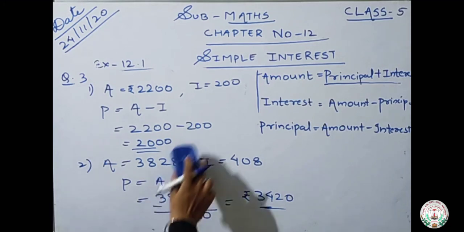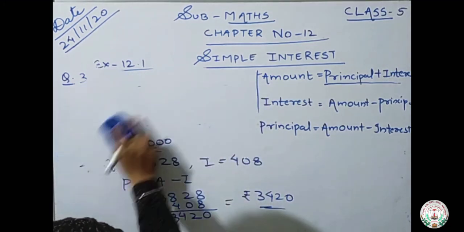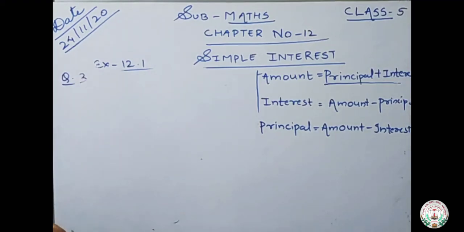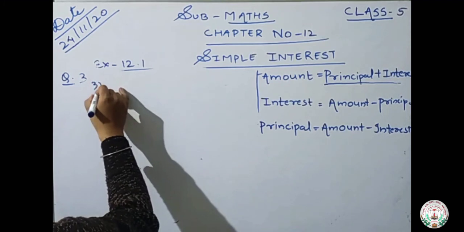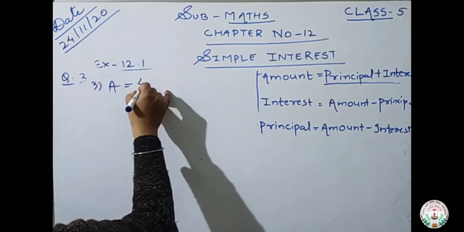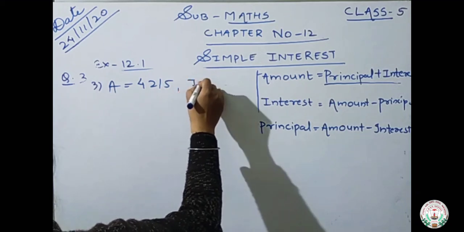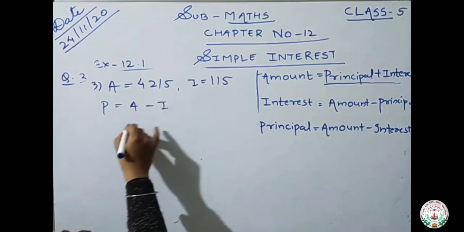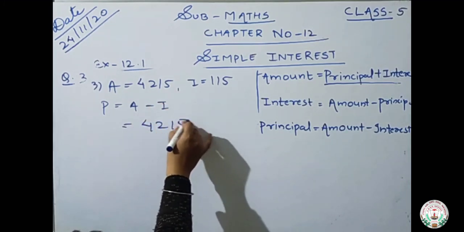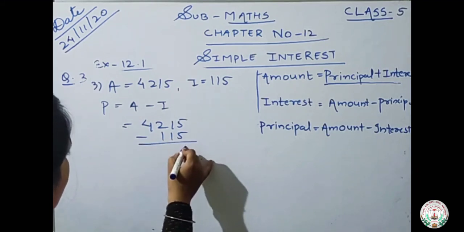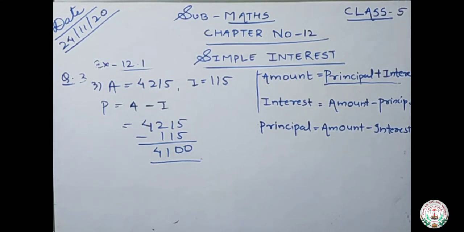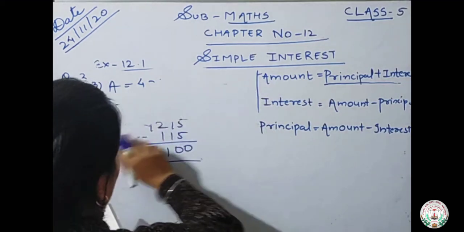Next one is number third is amount is equals to 4215, interest is equals to 115. So principal will be amount minus interest. 4215 minus 115. 0, 0, 1, 4. So what is the answer? Answer is 4100.